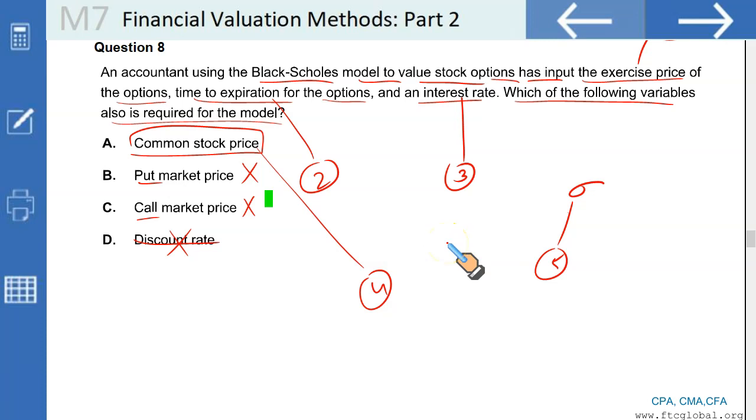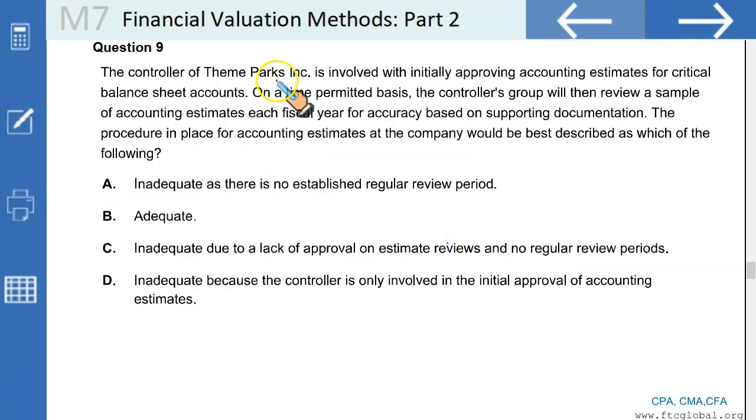Moving on. The controller of Theme Parks Incorporated is involved with initially approving accounting estimates for critical balance sheet accounts. The controller has approved certain accounting estimates for balance sheet items. This is itself questionable because the controller is himself the one responsible for accounting. He doesn't set the accounting estimates or accounting policies.